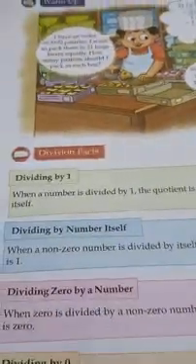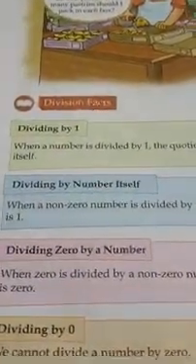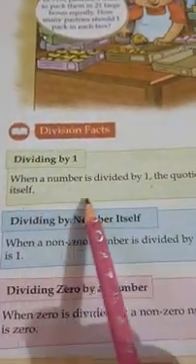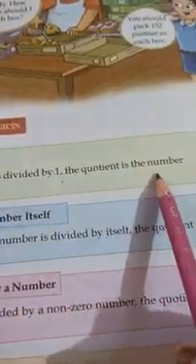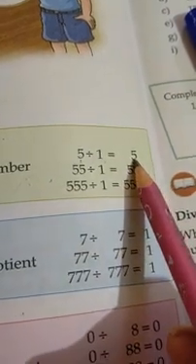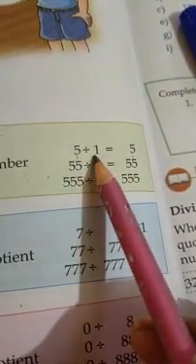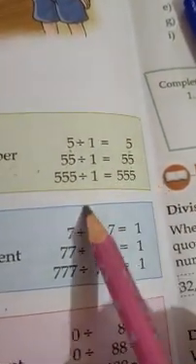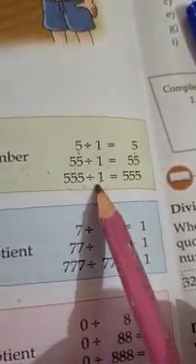Yes friends, now I will tell you regarding division facts. Yes, dividing by 1. When a number is divided by 1, the quotient is the number itself. You can see with the help of example. If we divide 5 by 1, we will get 5. If we divide 55 by 1, we will get 55. If we divide 555 by 1, we will get 555.